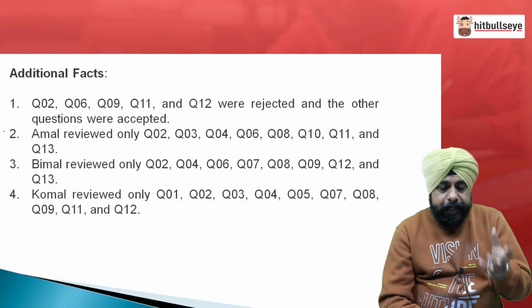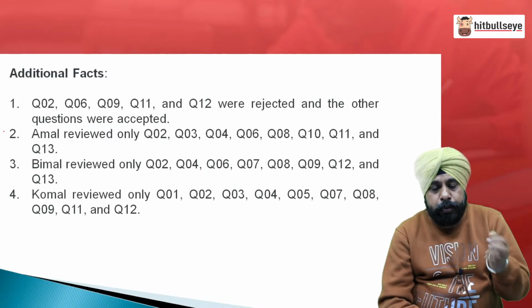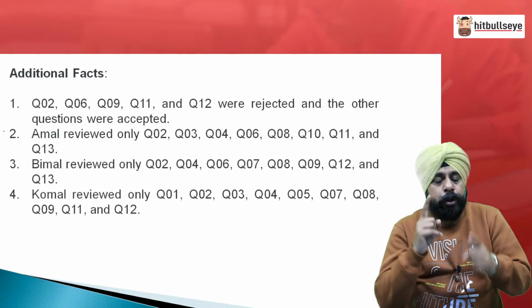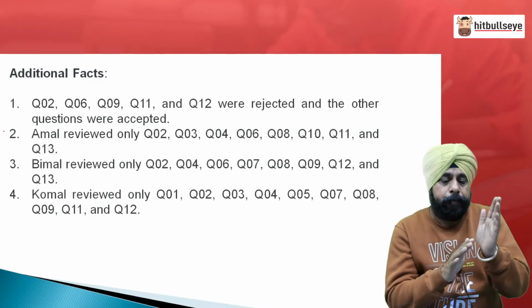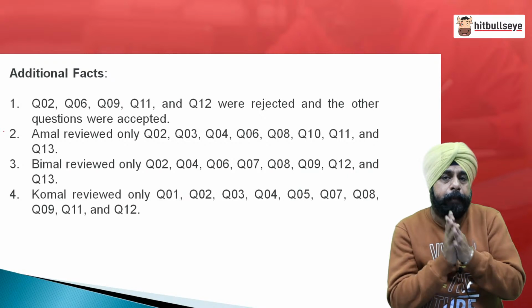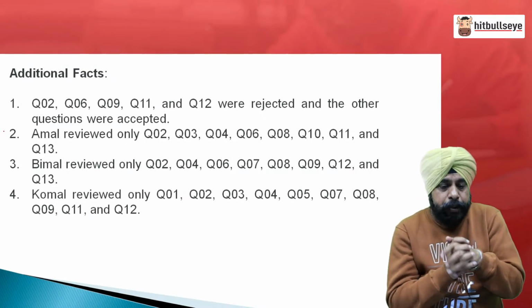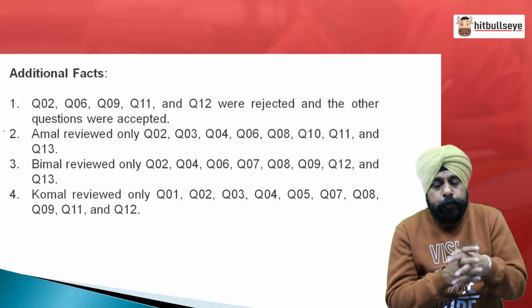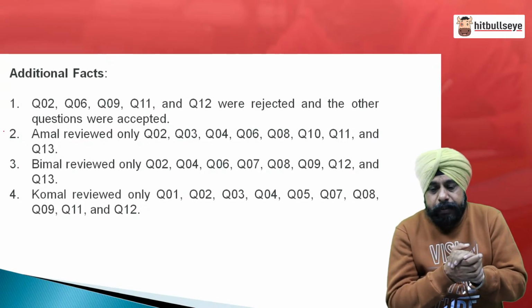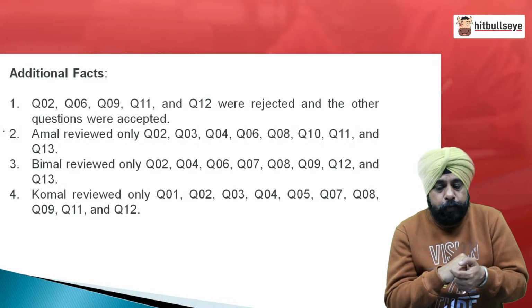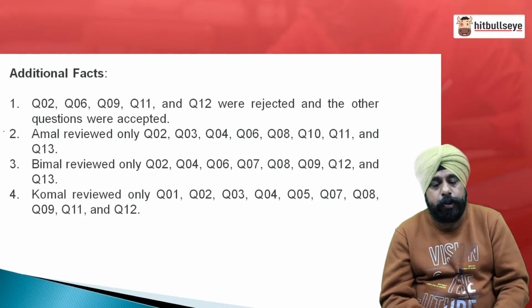Then it is given that A reviews only question numbers 2, 3, 4, 6, 8, 10, 11, 13. Now, you try to correlate, as per the information, which question could have been created by an SME or by A or by B or by K. Then B reviewed questions 2, 4, 6, 7, 8, 9, 12, 13 and K reviewed questions 1, 2, 3, 4, 5, 7, 8, 9, 11, 12.